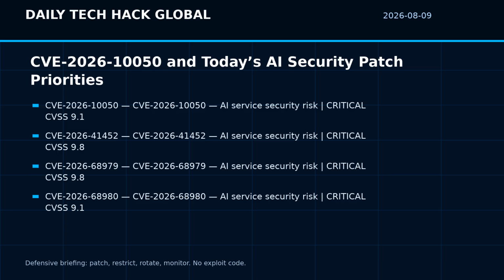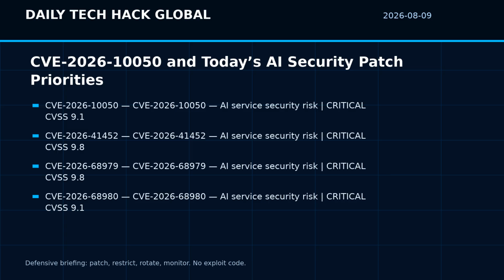Here is the defender checklist. First, identify whether any affected product is internet-facing, reachable from CI systems, or reachable by AI agents and automation. Second, patch according to the vendor advisory, not just the headline score. Third, review service accounts, API keys, pod identities, OAuth apps, and tool credentials that could be reused if the affected system was compromised. Fourth, add monitoring around unusual admin actions, image pulls, tool calls, authentication failures, and outbound network requests. Fifth, document what was patched and what was deferred so tomorrow's team can audit the risk instead of rediscovering it.